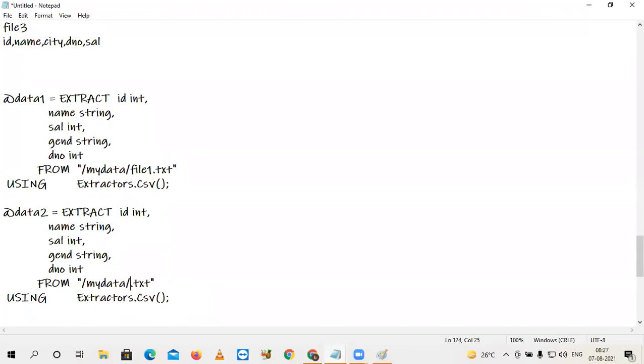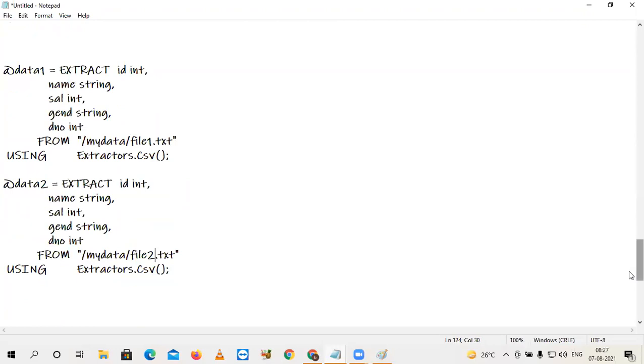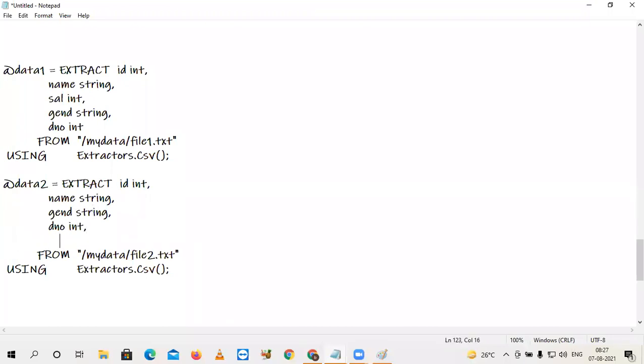But for file 2, the schema is different. What is that schema? We thought ID, name, gender, department number, and salary. ID, name, gender, last but one department number, the last one is salary.